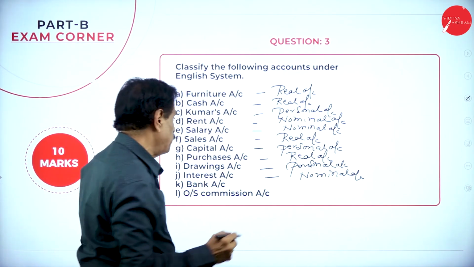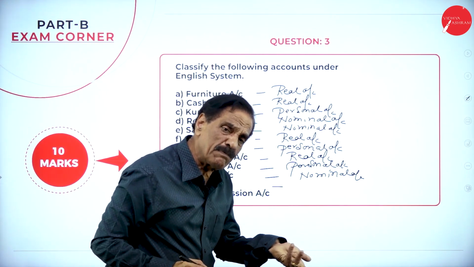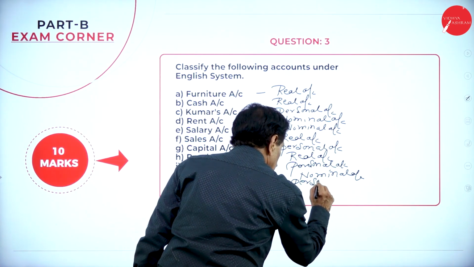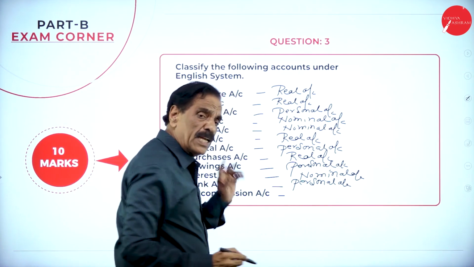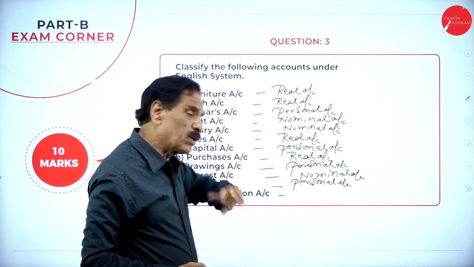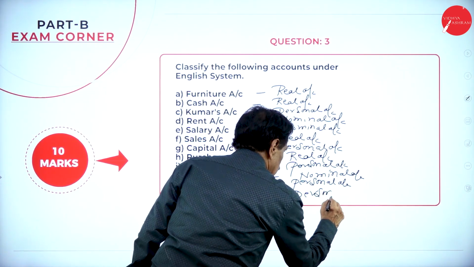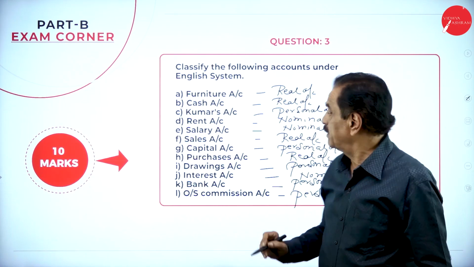Then bank is a personal account. Only bank means it may be Canara Bank, State Bank of Mysore, some bank. It is called personal account. Outstanding commission. In our accounts, any prepaid, any outstanding belongs to somebody. It is called personal account. 10 marks. You have to bifurcate.